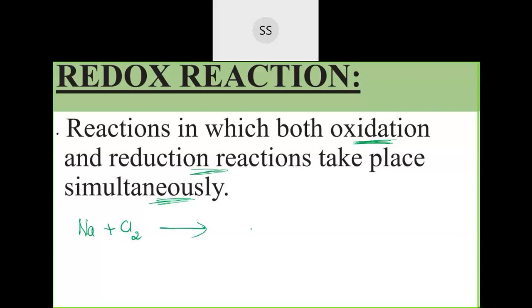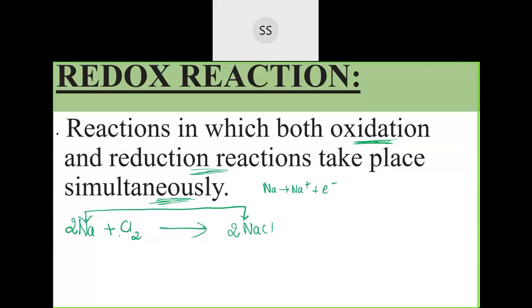Then it will give rise to NaCl, but like this two molecules will be there. So that means I need to multiply this by 2. Here sodium during the process will lose an electron. So if I'm having 2 sodium, then 2 electrons will be there, because one sodium loses 1 electron during the process.